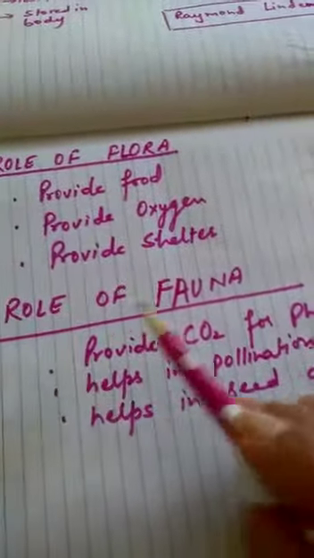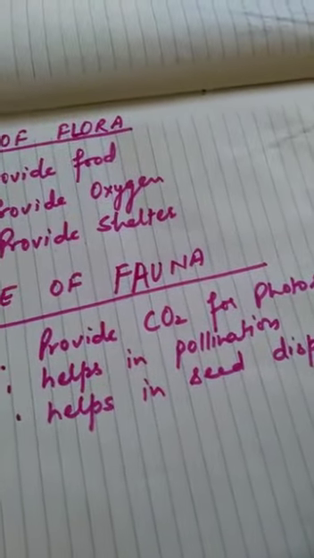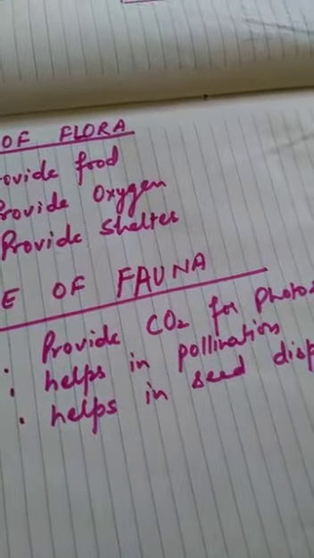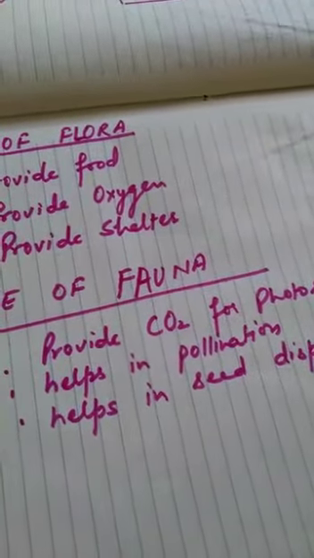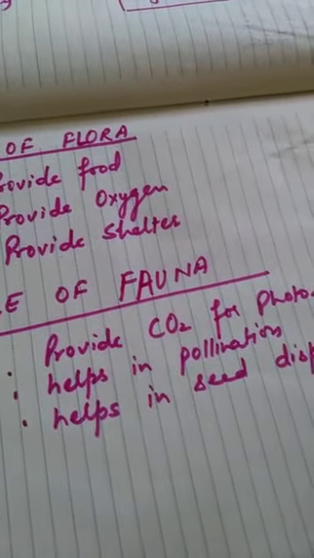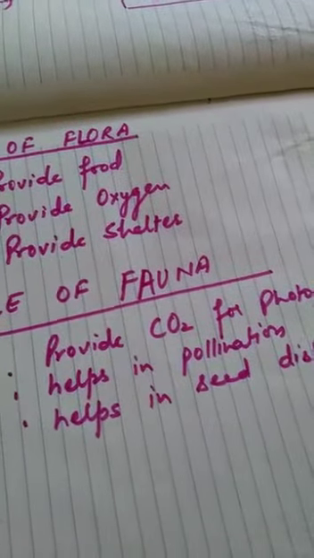Now let's see the role of fauna. Now animals, what do they do? They give carbon dioxide during the process of respiration, and this carbon dioxide is used up by plants for the process of photosynthesis by which they make their food.